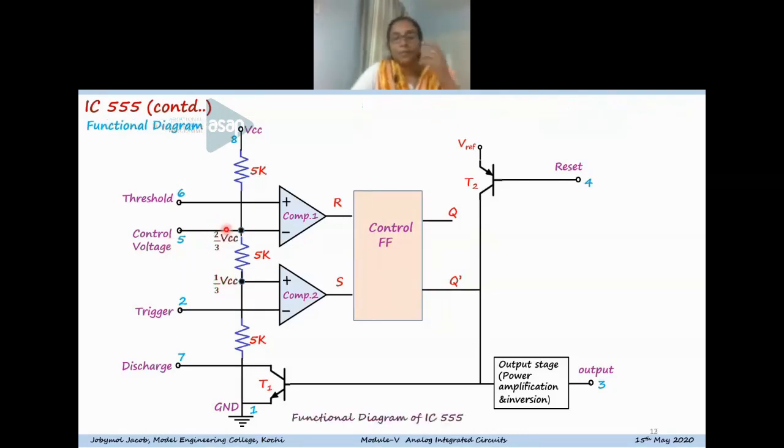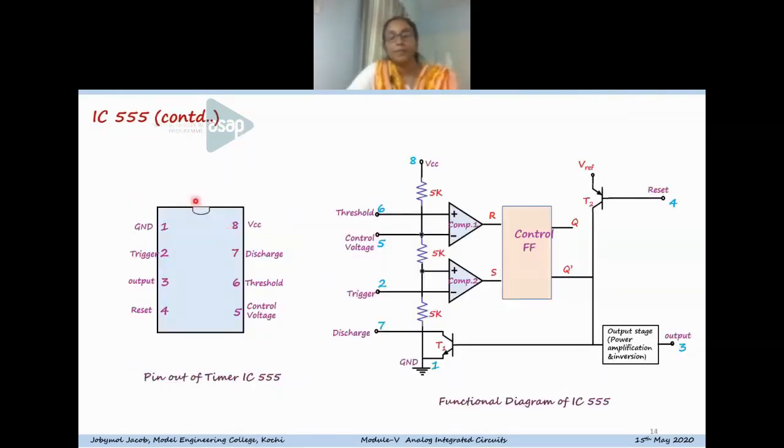So this is the complete pinout diagram, the complete functional diagram of the op-amp. Now I think you have an understanding of the functions of the different pins of the 555 timer IC. And as I told you, there are basically two modes of operation, astable as well as monostable. We can come through those topics, so it will be more clear.